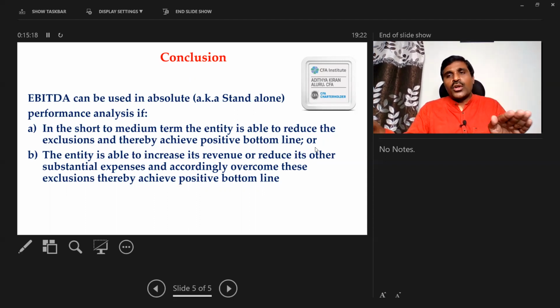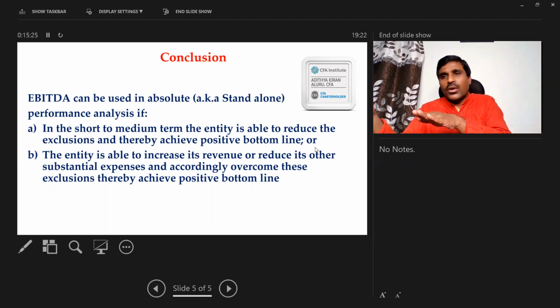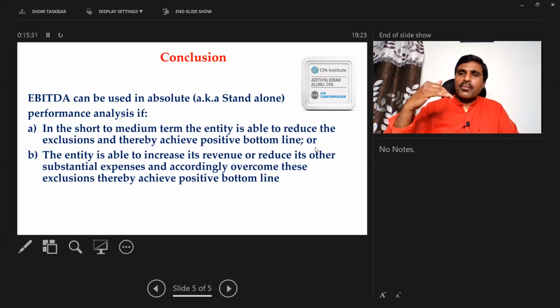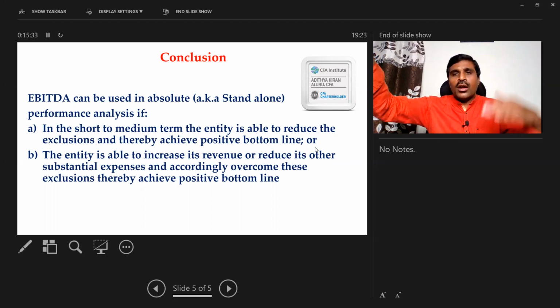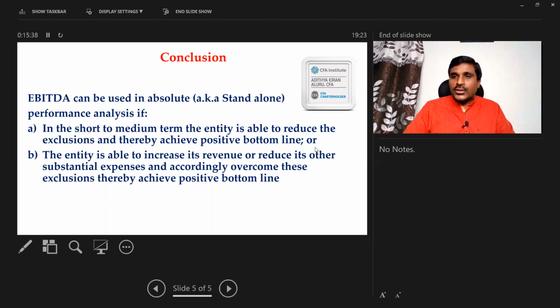No sir, I am not able to reduce these three items in the short term. I'm going to continue with these three items. Okay, are you able to increase your revenues in the long term? No sir, my revenues are also going to stay on the same scale. These three expenses are also going to stay on the same scale. Neither may I be in a position to increase my revenue, nor to reduce these three expenses in the long term. Then EBITDA is of no use. Operating cash flow is a good measure. Thank you.